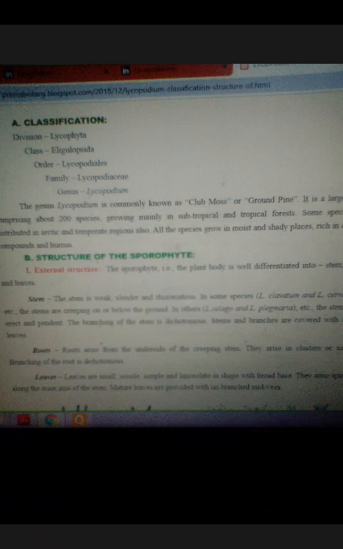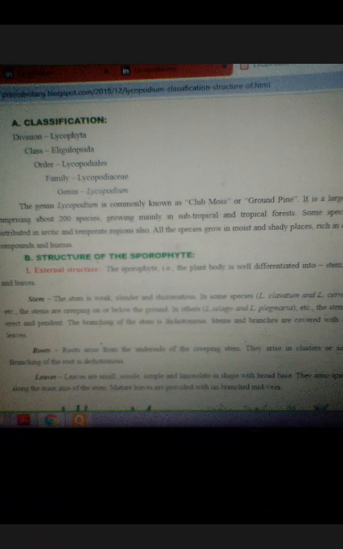Roots arise from the underground portion of the creeping stems. They arise in clusters or singly, branching dichotomously. Leaves are small, sessile, simple, lanceolate in shape. They arise spirally along the main axis of the stems.